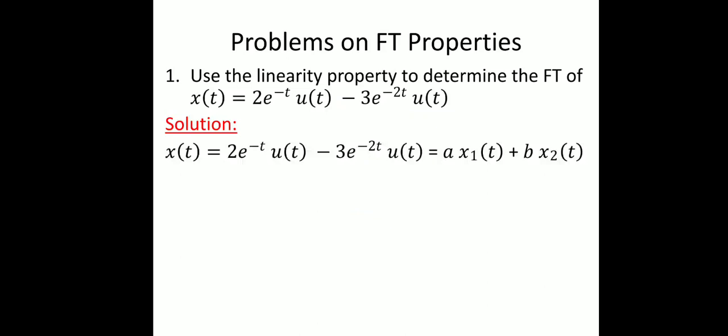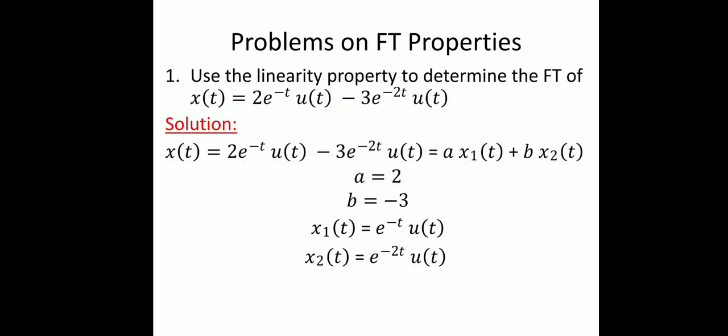Now we can write x of t as a times x1 of t plus b times x2 of t. Observe the input. It's a combination of two time domain signals. One is e power minus t u of t and the second one is e power minus 2t u of t. Now by comparing, I can write down the values of a, b, x1, x2. A is equal to 2, b equal to minus 3, x1 of t equal to e power minus t u of t, x2 of t equal to e power minus 2t u of t.